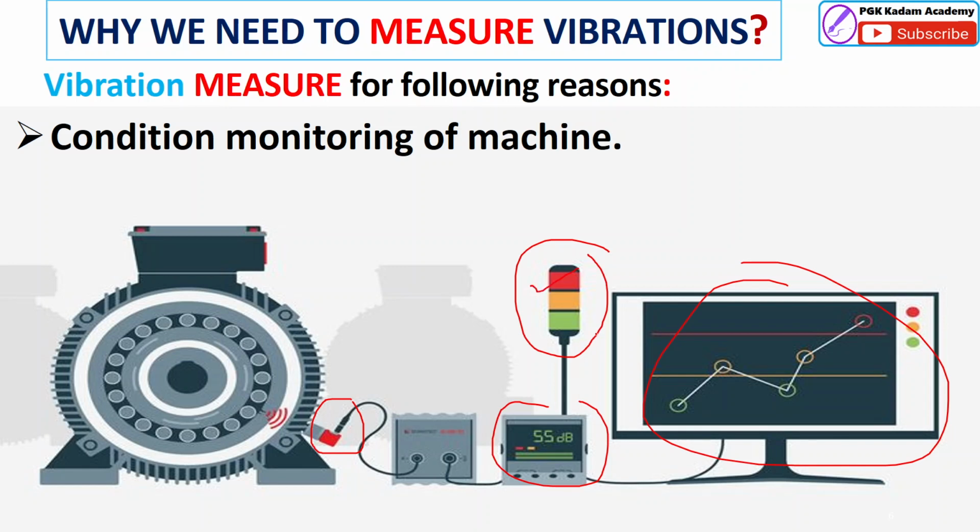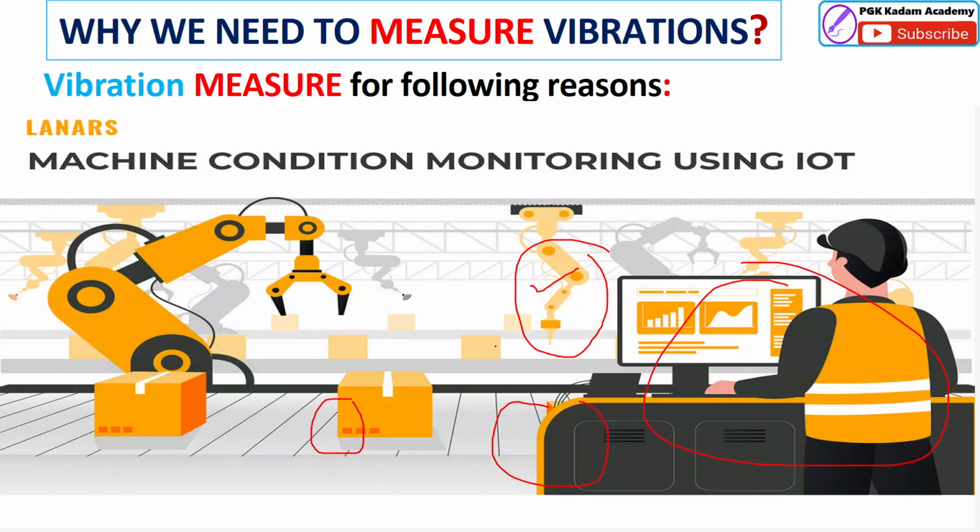So it indicates to the person watching these systems whether the system is continuously working in good condition or not. If the condition is worse than this, it will give the alarm. Nowadays, machine condition monitoring using IoT is also available.